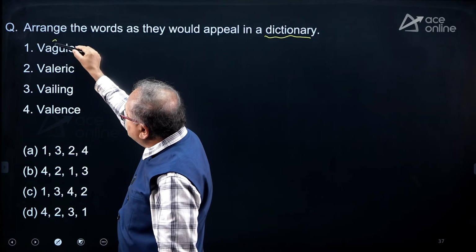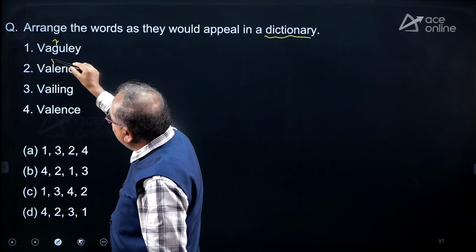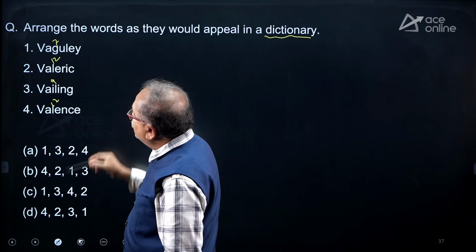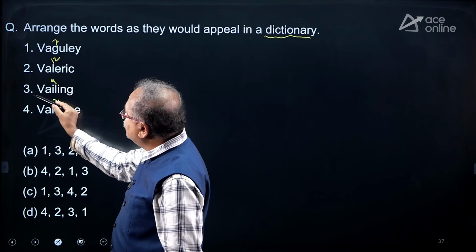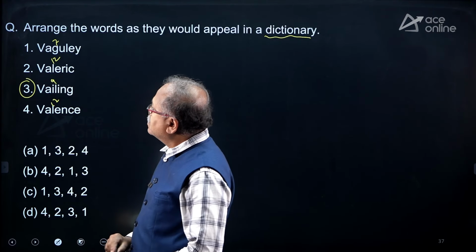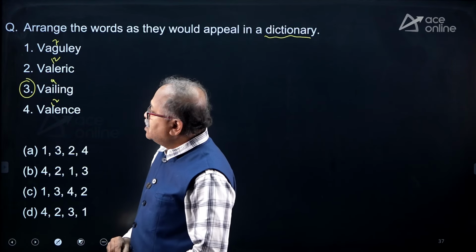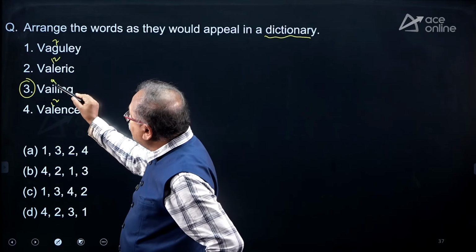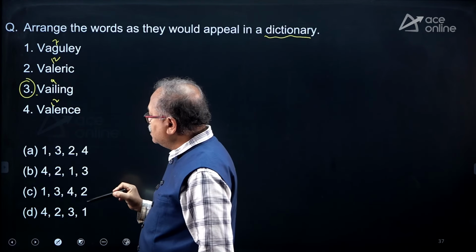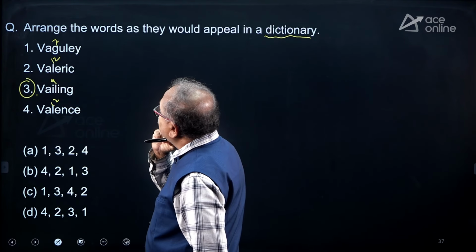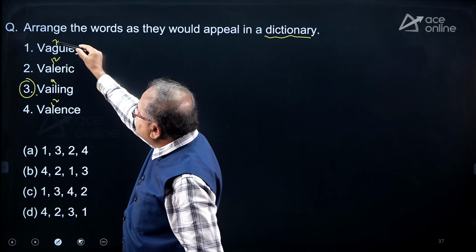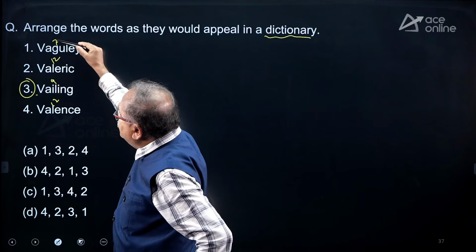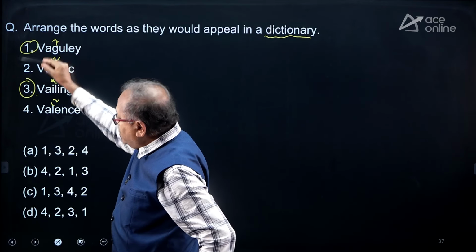So obviously this one, 3, will come first: V, A, I. So check in how many options the third one is in first place. Dictionary order, no, this 7. 7 will come first because the I is 9th one, G is 7th one. So this one will come first.